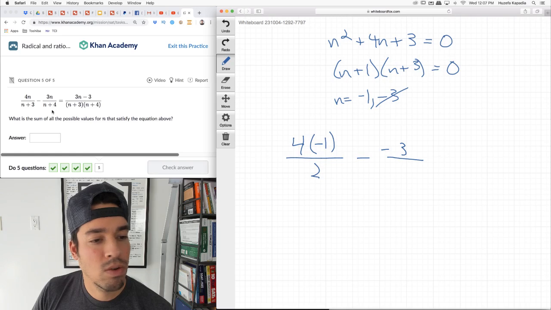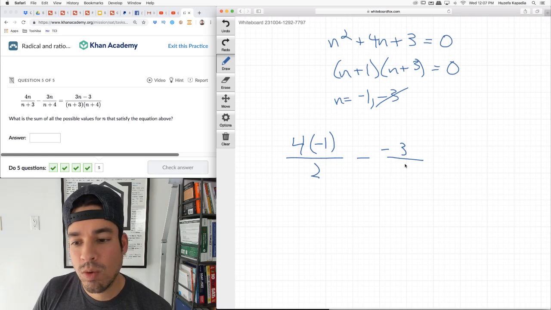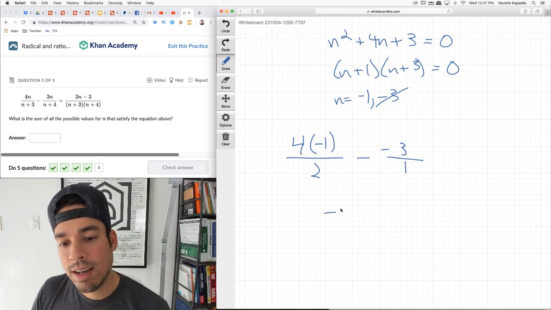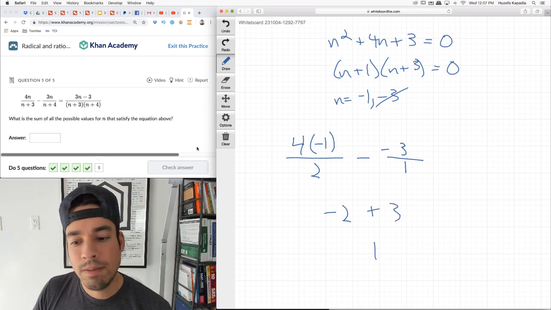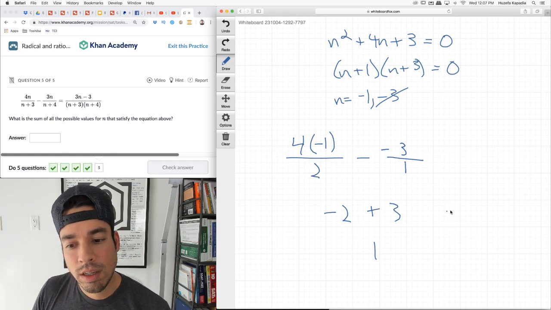Negative 3 plus 4 is 1. So this is like negative 2, right? Negative 4 over 2, negative 2 plus 3. Oh yeah, that equals 1. And then on this side, we get 3 times negative 1.